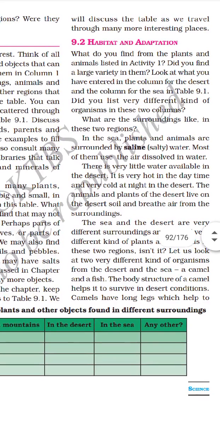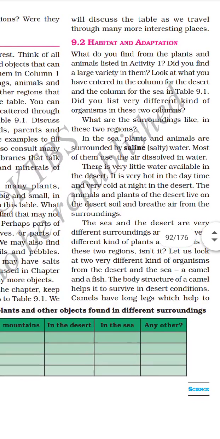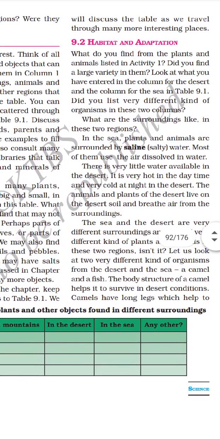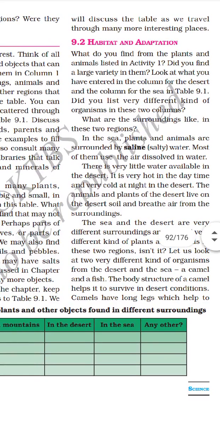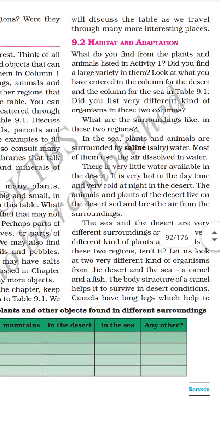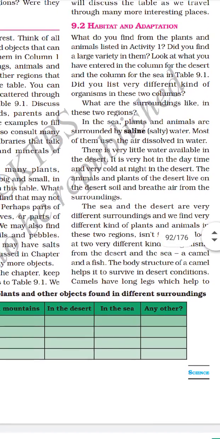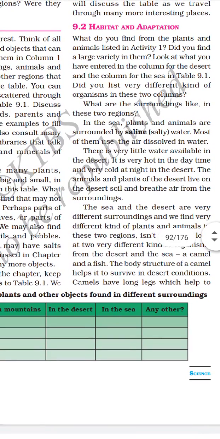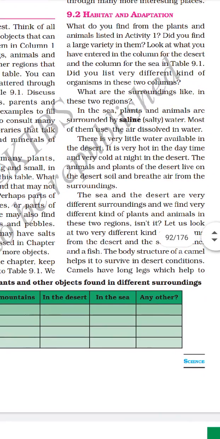So we'll see. First, in the sea, plants and animals are surrounded by salty water. Most of them use the air dissolved in water. There is little water available in the desert. It is very hot in the daytime and very cold at night in the desert. The animals and the plants of the desert live on the desert soil and breathe air from the surroundings. Sea and desert are very different surroundings, and we find very different kinds of plants and animals in these two regions.